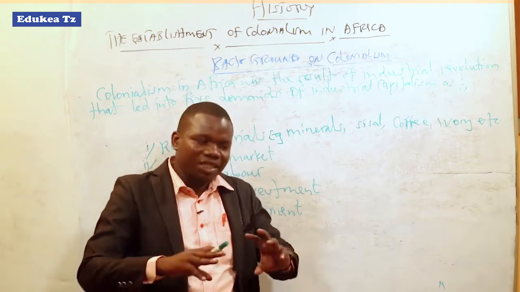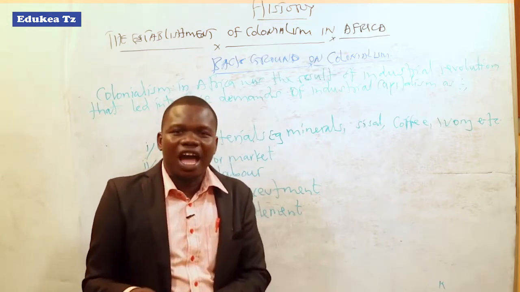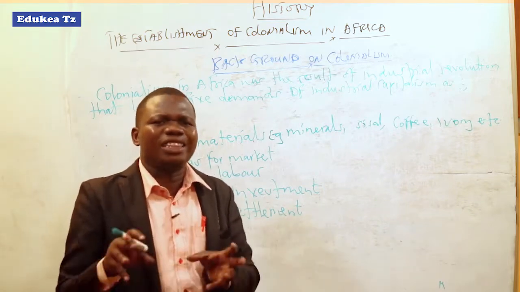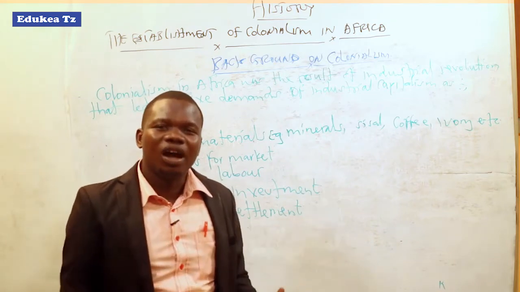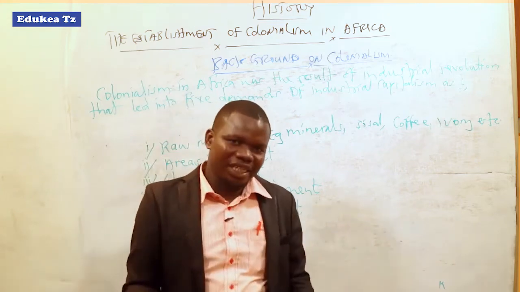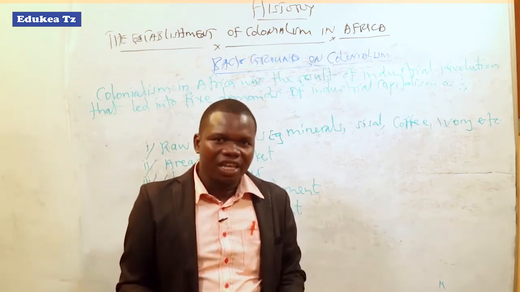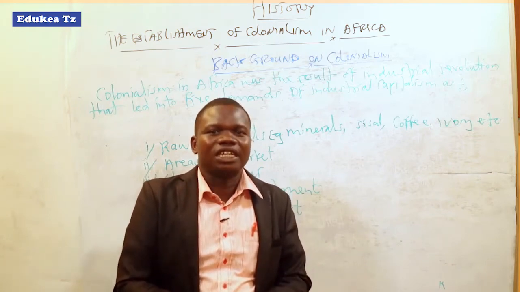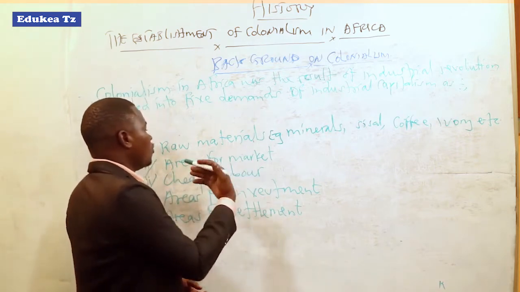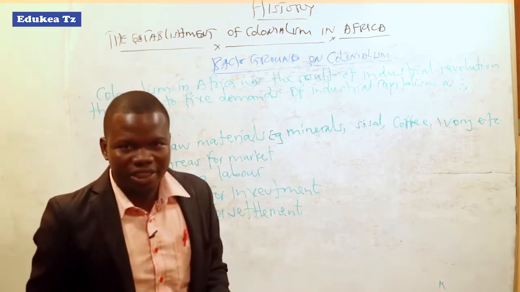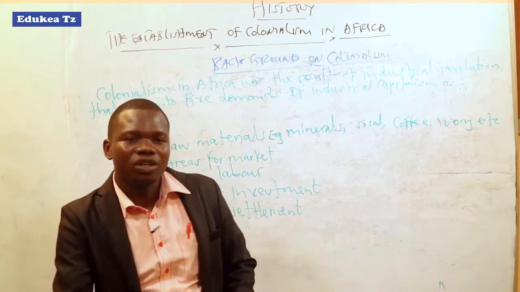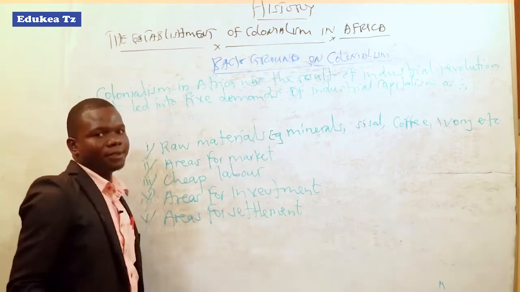So after those explorers and traders found that Africa had accessibility of people, many people were there with no modern goods, with no clothes, with no shoes, with no modernization. They had to modernize them. They had to civilize them so that they could sell their goods. So finding areas of market led to the colonization of Africa. So colonialists had to colonize Africa so that they could get areas for market.